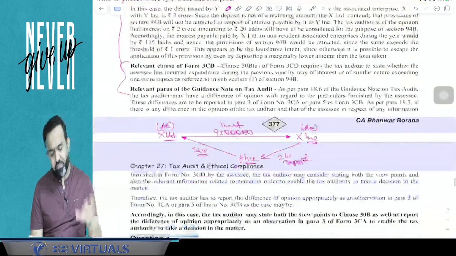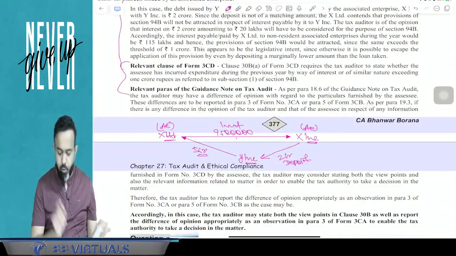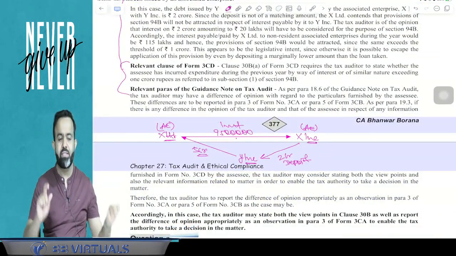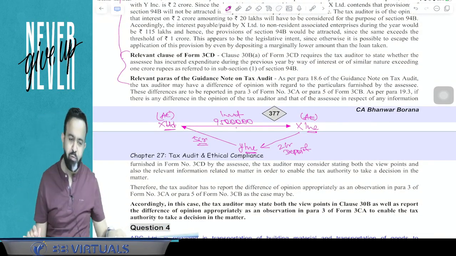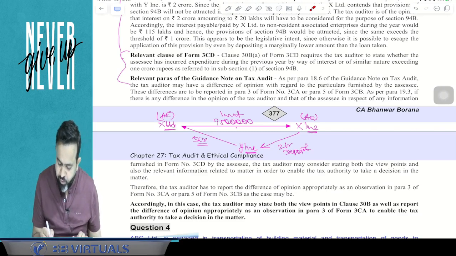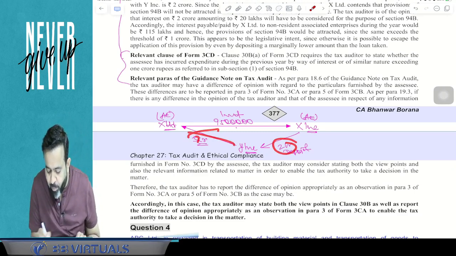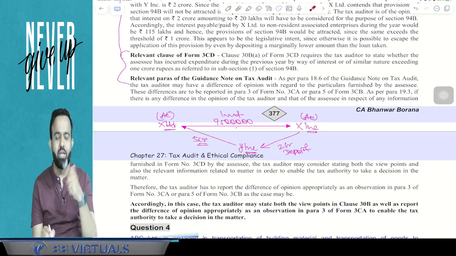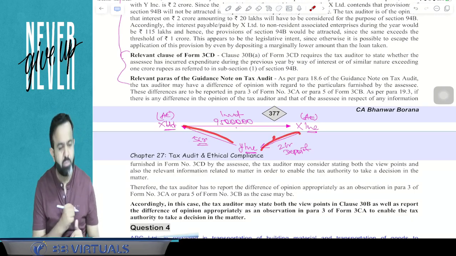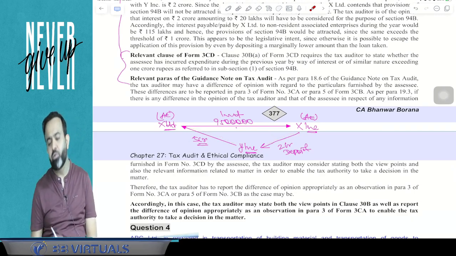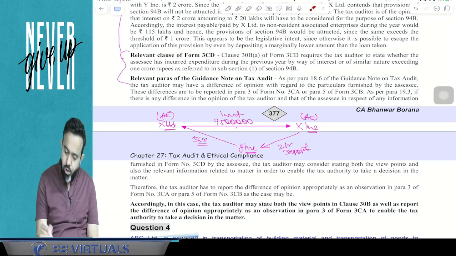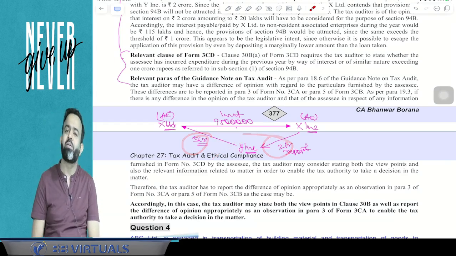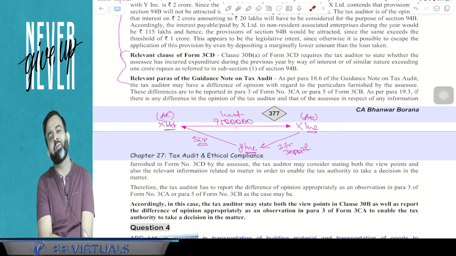And guys, always remember, whenever there is a difference of opinion, because there may be two views now. One view says that this loan will not be considered because there is not a matching or corresponding amount. Loan is taken 5 crore and amount is deposited 2 crore. So this is not a matching amount, so 94B is not applicable. But the second view says that no, out of this 5 crore, 2 crore is a matching amount. So on 2 crore, 94B is applicable.